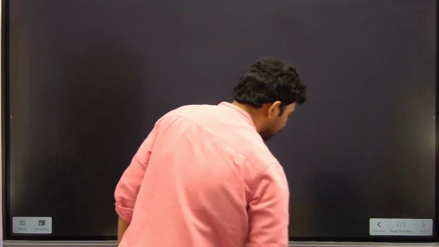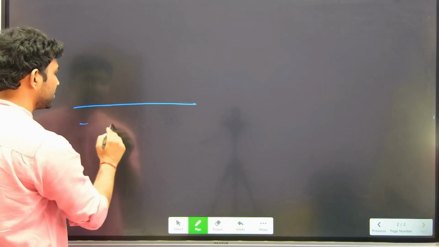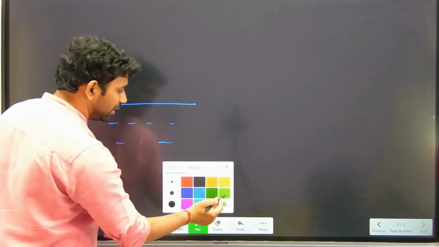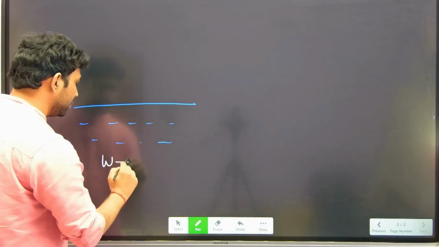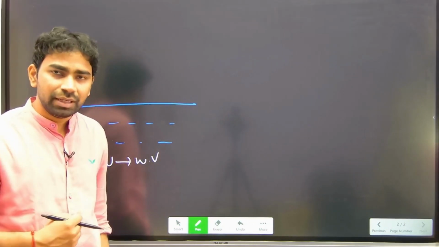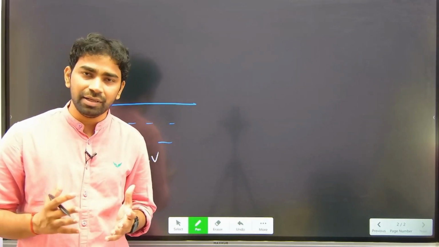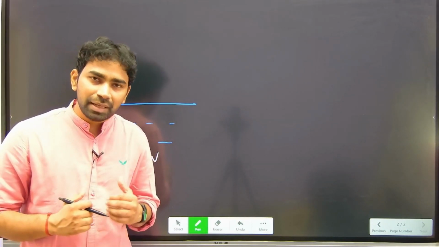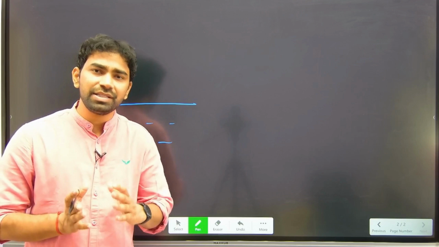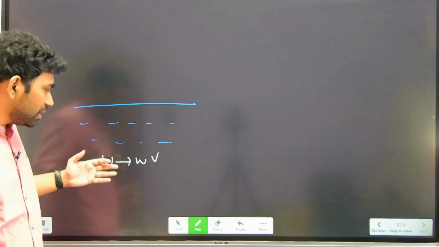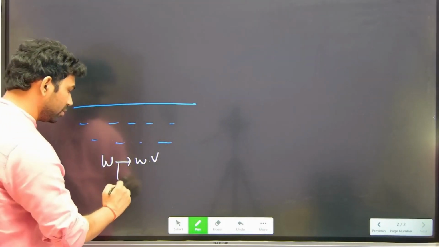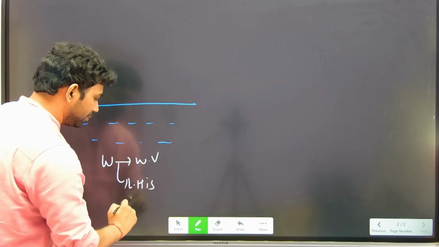Now let us suppose that this is a sea surface, and because of the heating from the sun, the water content is converted into water vapor, and in this process latent heat is absorbed. Now if you ask me what latent heat is, it is a form of energy which is sometimes absorbed or released by substances when they undergo a change in their state. So here this liquid form of water is converted into a gaseous form. Okay, so here latent heat is absorbed.